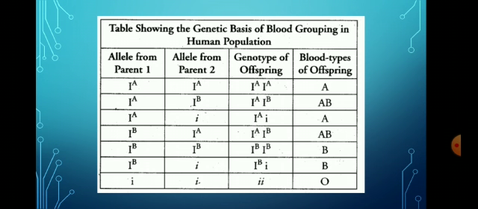It is very clear from the table that if parent 1 has allele IA and parent 2 has allele IA, then the genotype of the offspring is IA and the blood group will be A. If parent 1 has allele IA and parent 2 has allele IB, then the genotype of the offspring will be IAIB and the blood group of the offspring will be AB.